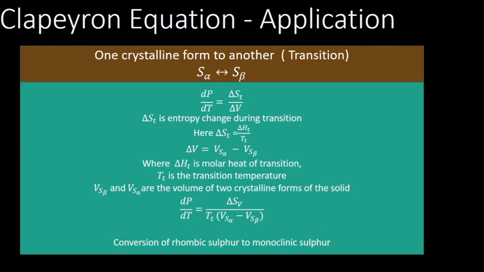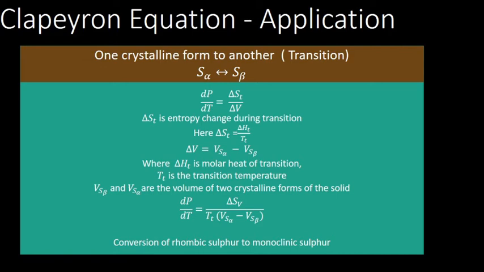Solids are crystalline, so there are different types of crystalline structure like rhombic, monoclinic, etc. If you take sulfur, for example, it can transit from one crystalline form to another. That process we call transition, and for that also we can calculate dP by dT. Again, dP by dT is delta St divided by dV.